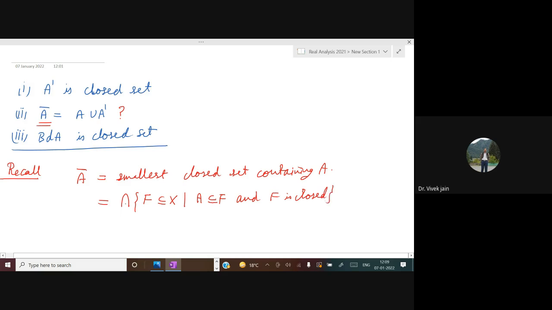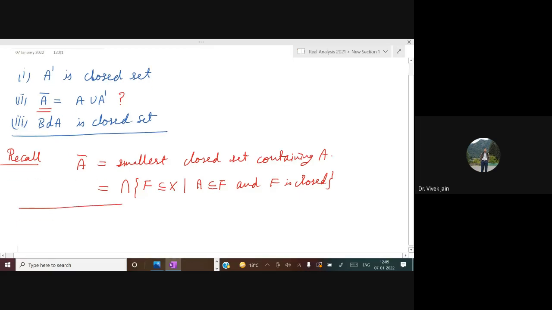This family is non-empty because X will be in this family. So A closure is the smallest closed set containing A. If A is contained in some closed set, then A closure will be inside that closed set. This is just the basic definition which you should remember.